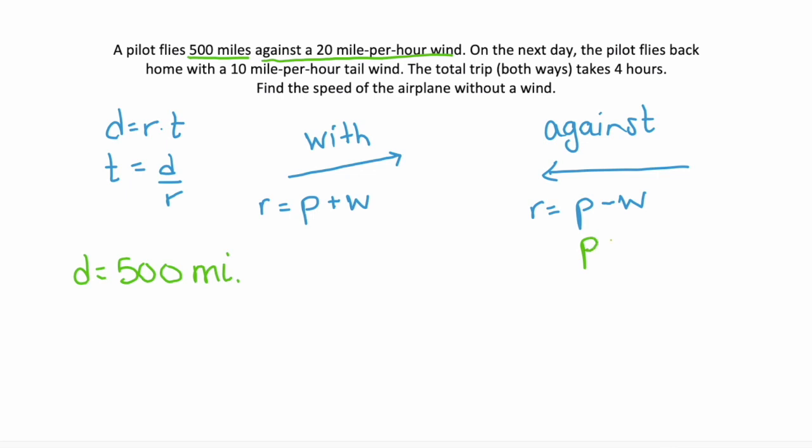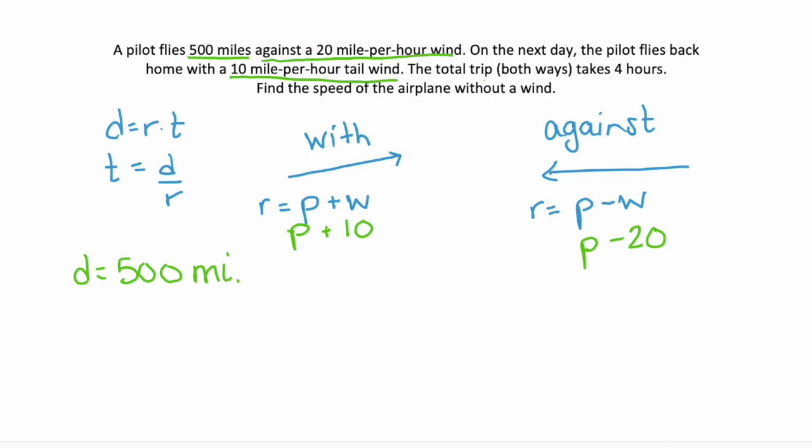So our rate is going to be P minus 20. On the next day, the pilot flies back home with a 10 mile per hour tailwind. A tailwind means that it's pushing the plane, so it's going with the plane. That tells us P plus 10 for our rate when we're traveling with the wind.